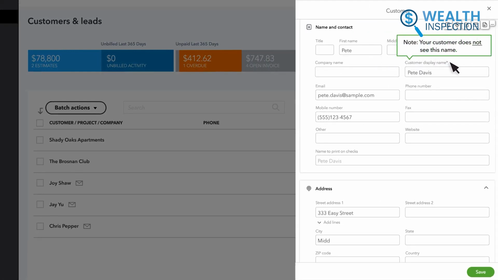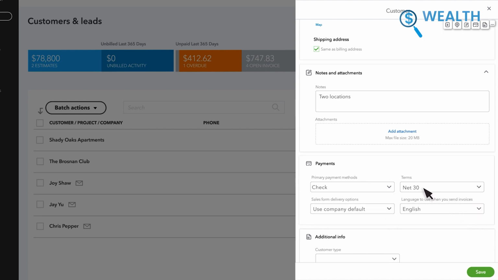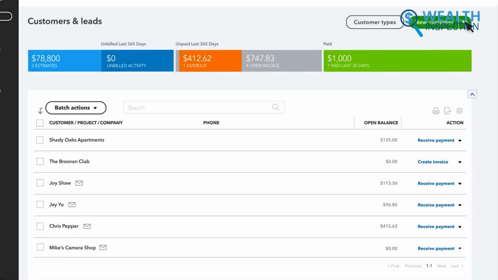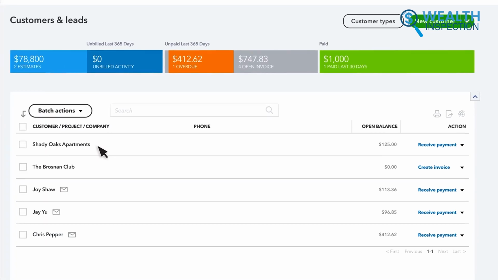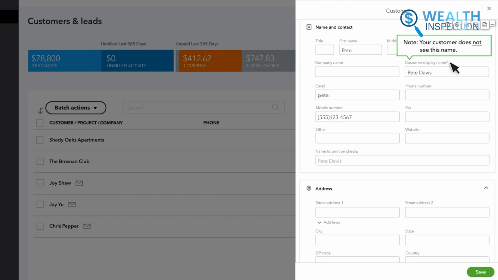QuickBooks even lets you set specific payment terms for each customer. So, if you have a client who prefers a net 30 payment term while others prefer a net 15, you can customize that for each one. Once you've entered all the details, click Save. Now, the customer is officially saved in QuickBooks, and this will make invoicing much quicker in the future. Instead of manually entering the same information every time, QuickBooks auto-fills the saved details. It's little steps like these that add up, which makes invoicing faster and more accurate.